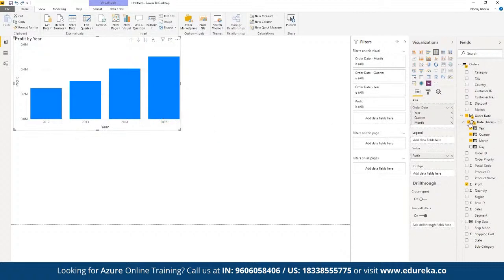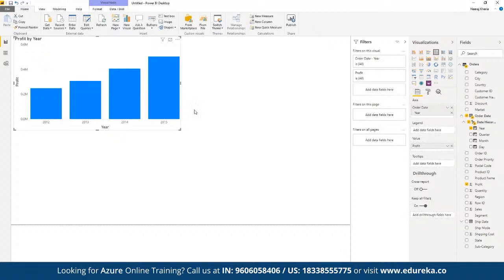So what we can do, let's say here we can keep the year under the axis for the main. And now we can expand order data. So in order date, we have segregation based on year, quarter, month, and day. Now we want to see a detailed report in terms of quarter. So here we can pick quarter, and here we can drop it under legend.